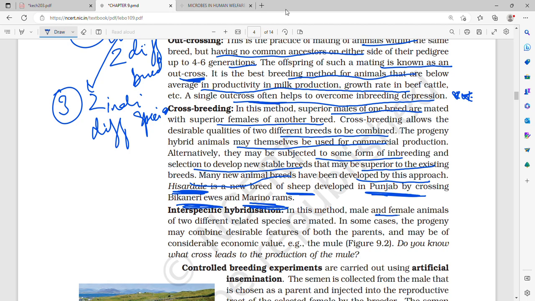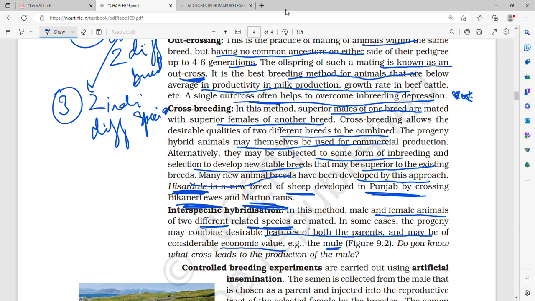Now, interspecific hybridization: male and female of two different but related species are mated. The progeny may combine desirable features of both the parents and may be of considerable economic value.